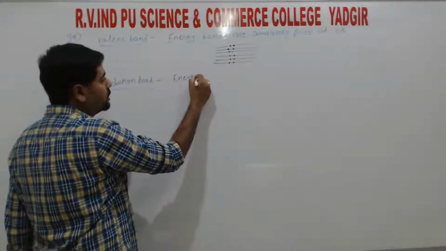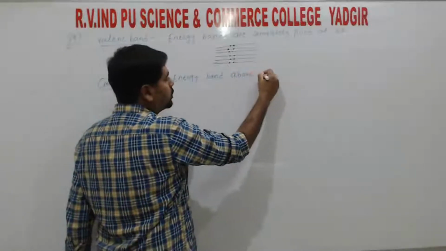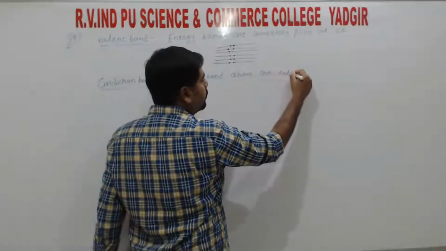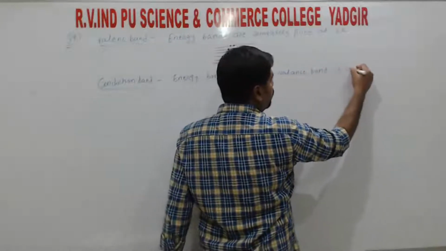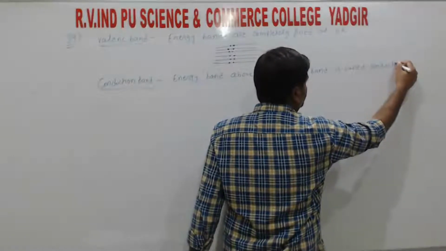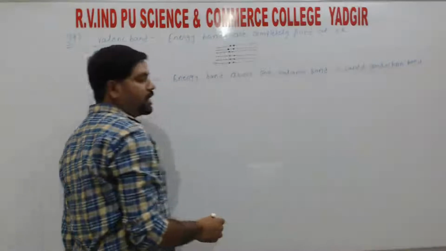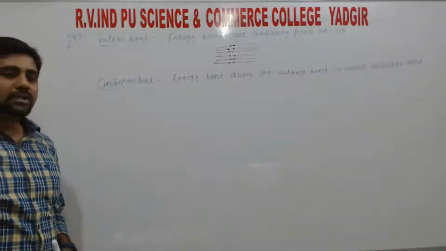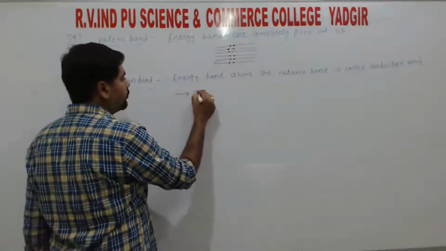So the energy band above the valence band is called the conduction band. This conduction band is either partially filled or it may be completely empty, right?